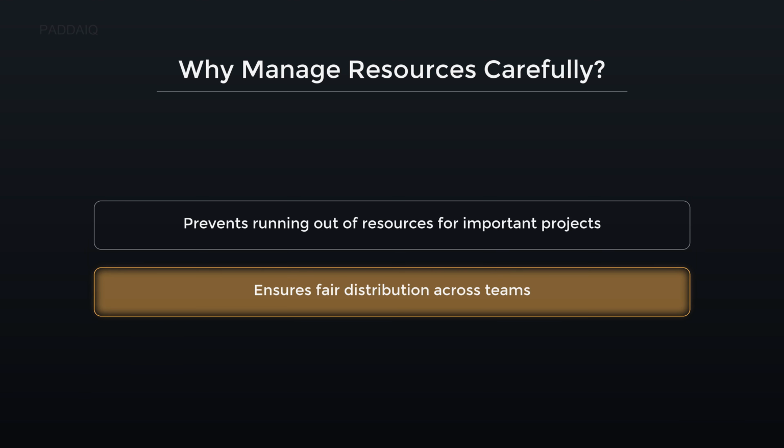It ensures fair distribution across teams. This means allocating resources so all teams can access what they need without one team using everything. For example, if the development team uses all available memory, the testing team cannot work. This careful management keeps projects on track and prevents delays for any team.